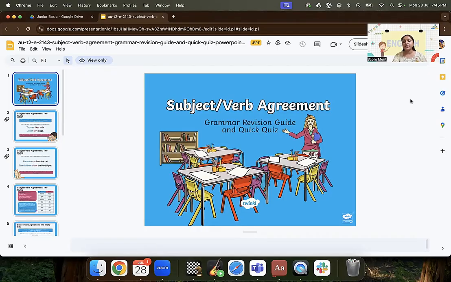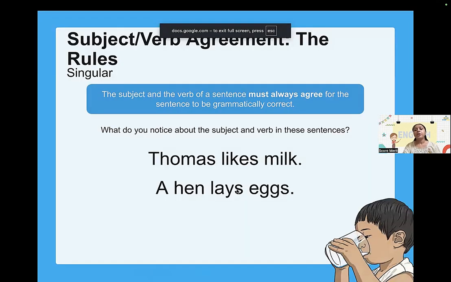I'm going to present my screen and we'll talk more about this. Have a look at my screen. Okay, so what is SVA, subject verb agreement? If you see, the subject and the verb of the sentence must agree for the sentence to be grammatically correct. I'm sure you must have seen a lot of students or kids or friends who speak English, but sometimes it sounds like they're saying something wrong, right? That's the grammatically wrong part.